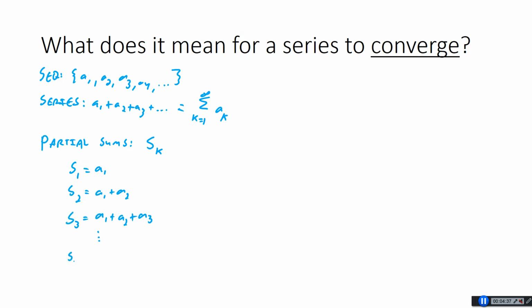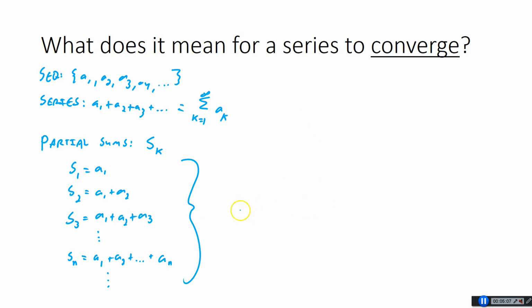Then S_k, or sometimes I call it S_n, is going to be a1 plus a2 all the way up to a_n. Okay, so we add a1 plus a2 all the way to a_n, and this can continue, right? So these make a sequence of their own. This is a sequence in and of itself.